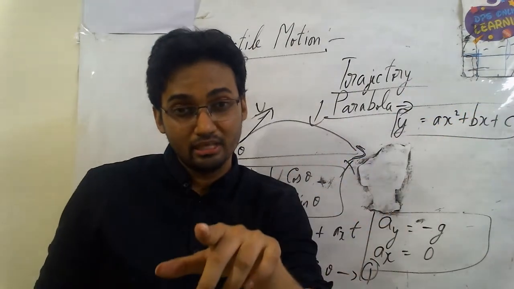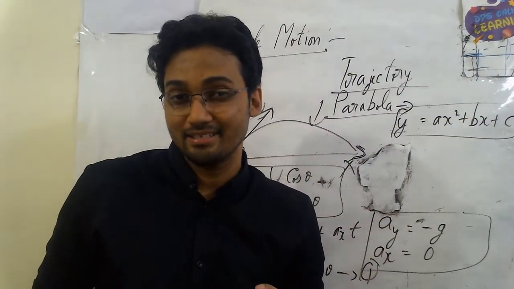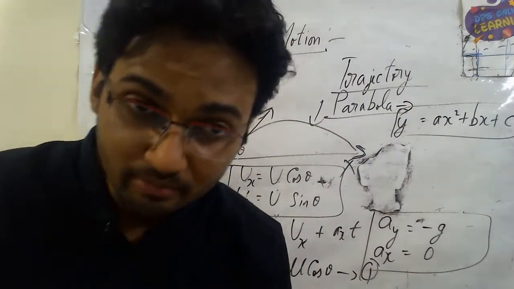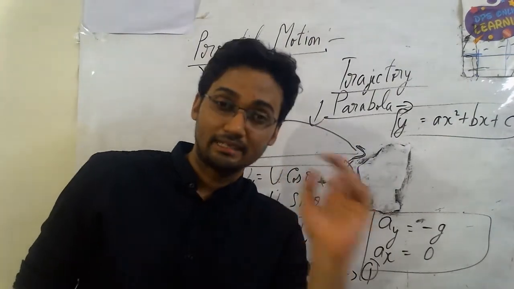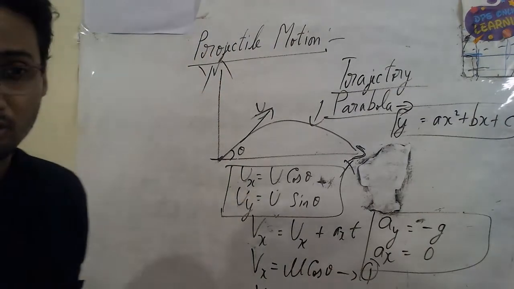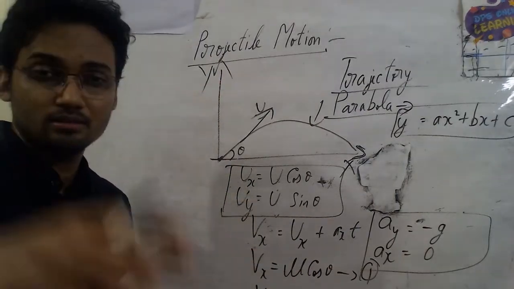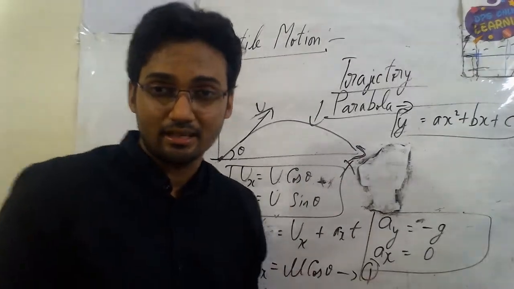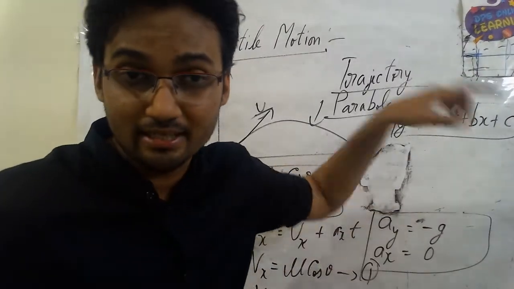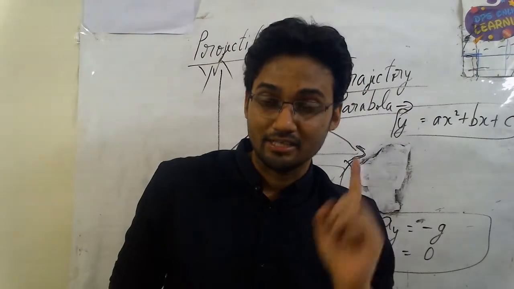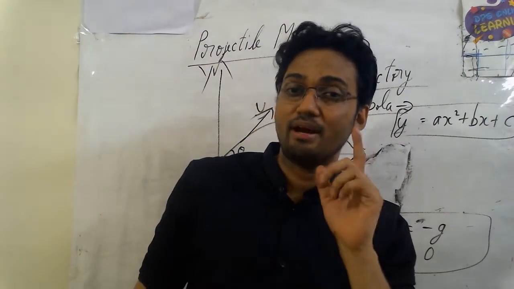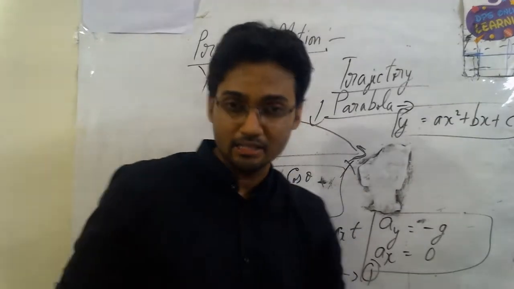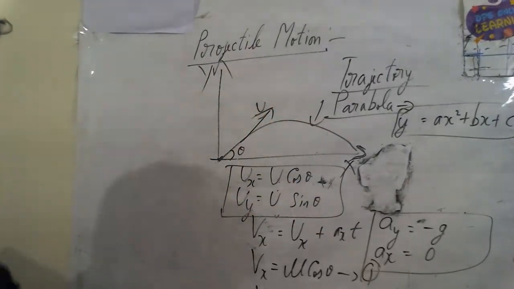We are going to use the equation of motion for distance, which you recall, s equals ut plus half at square, respectively in the x and y directions, to know the necessary equations. Ultimately, from all this analysis I get an equation of this form so that I can say, yes, the trajectory of a projectile motion is that of a parabola, because a parabola follows this particular equation.